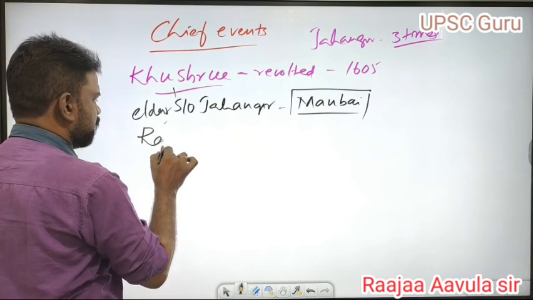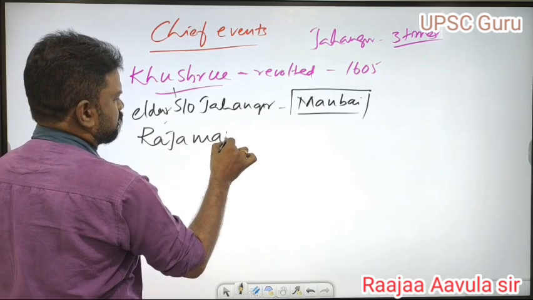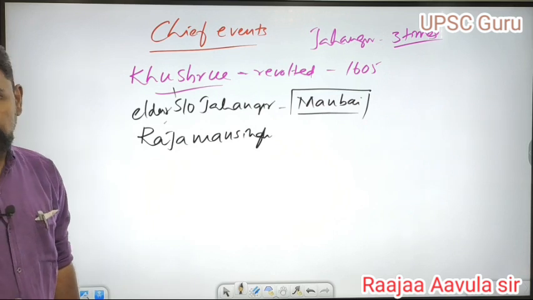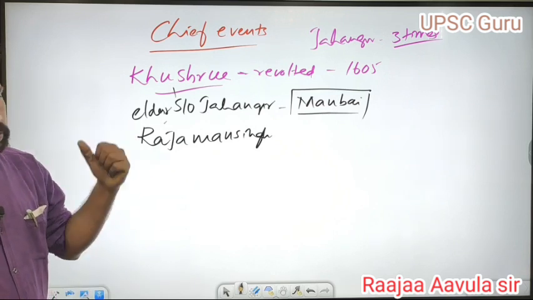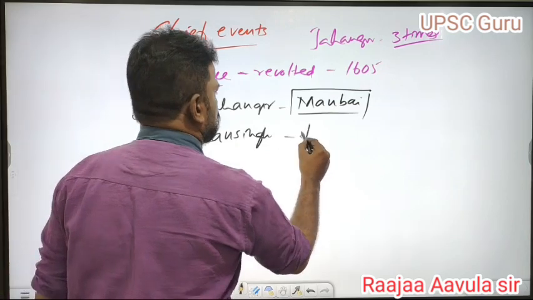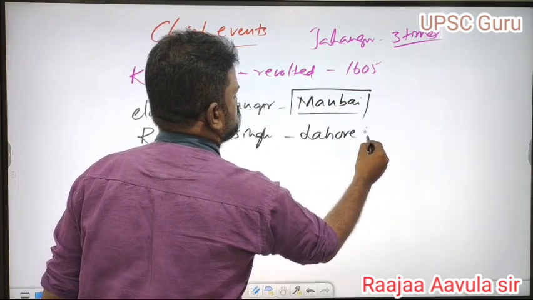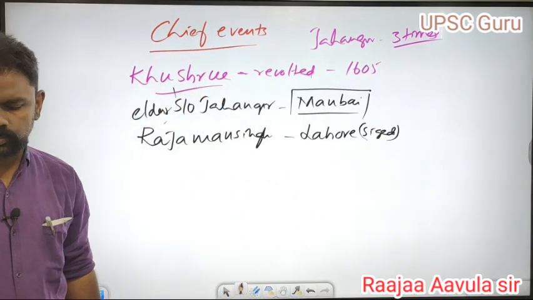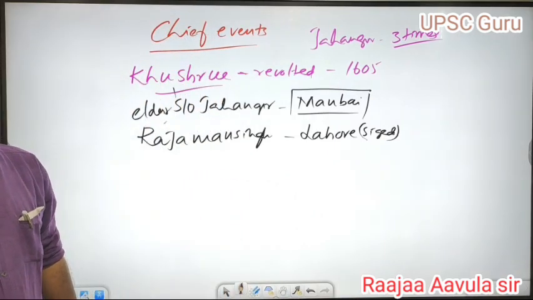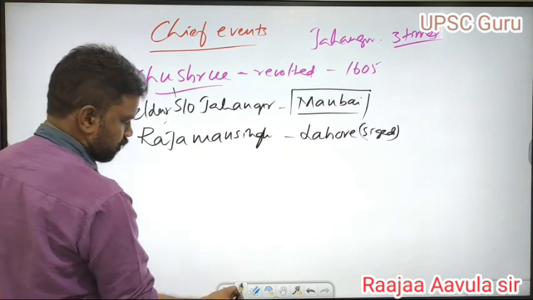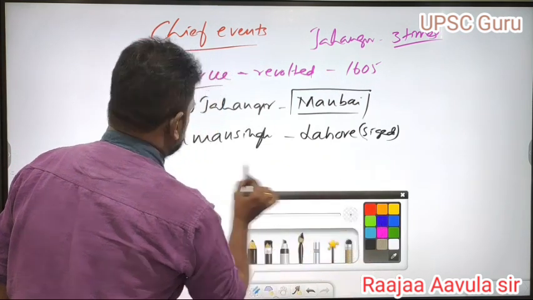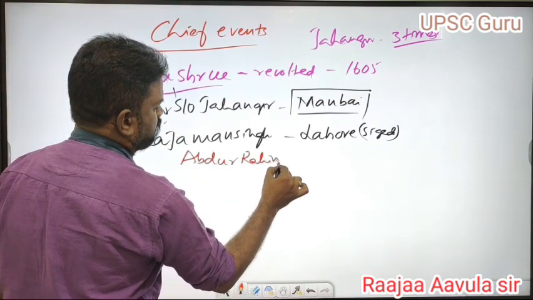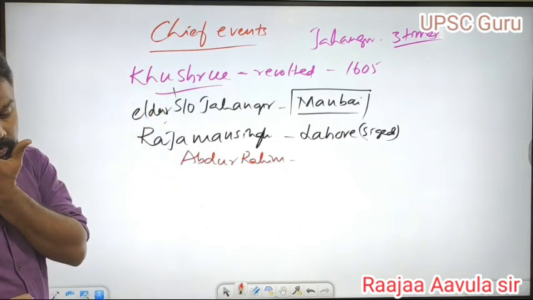He left Agra and went to Lahore, and Lahore was seized by Khusru. Abdul Rahim supported Khusru.